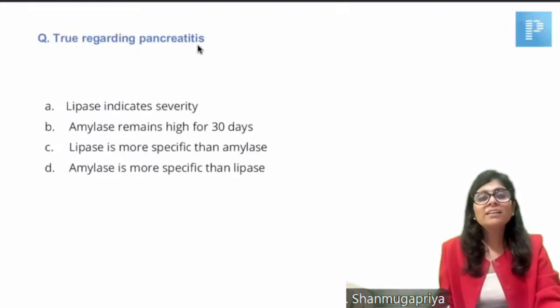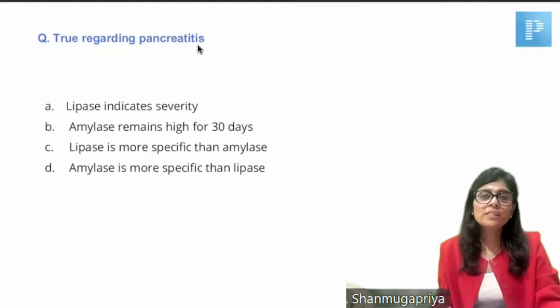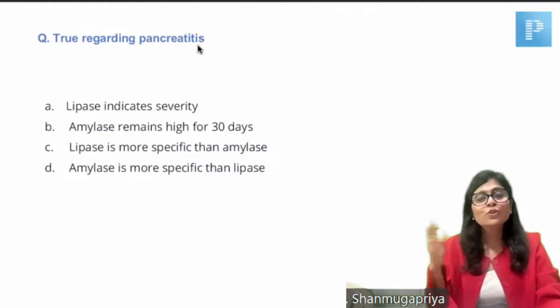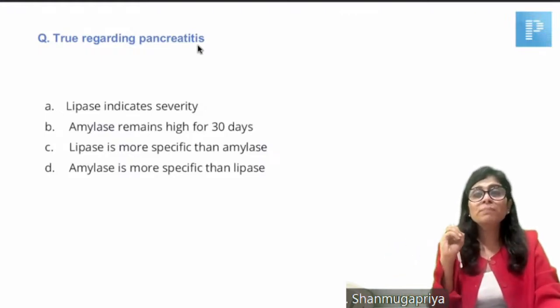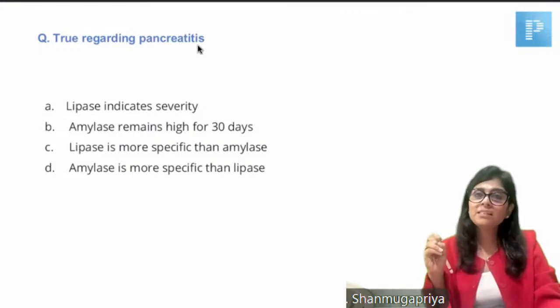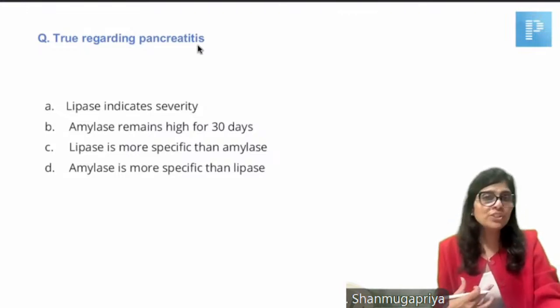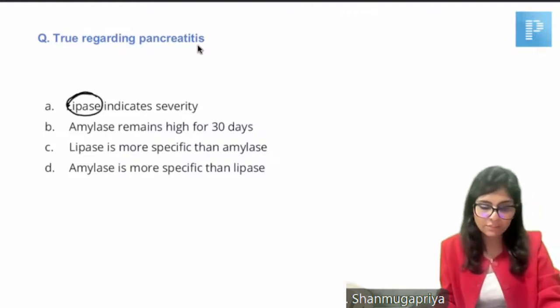True regarding pancreatitis is. One more interesting question, right? As far as clinical biochemistry is concerned, you need to know what is the significance of every parameter that you estimate. For pancreatitis, we have lipase, we have amylase. So what is the difference between these two parameters? Obviously, lipase is more specific. We know that, right? Lipase is more specific because amylase elevation can be observed even in salivary gland tumors or even in gastric perforation or in renal failure. So which is more specific, all of you? Lipase is more specific. So answer for this question is choice C.